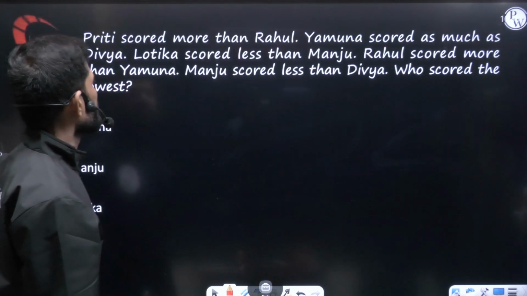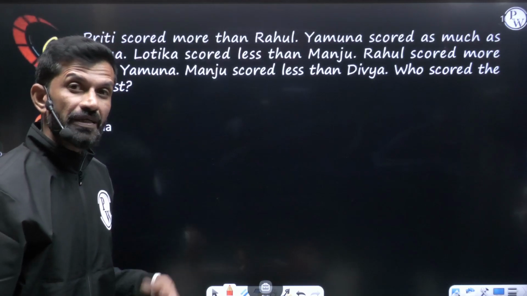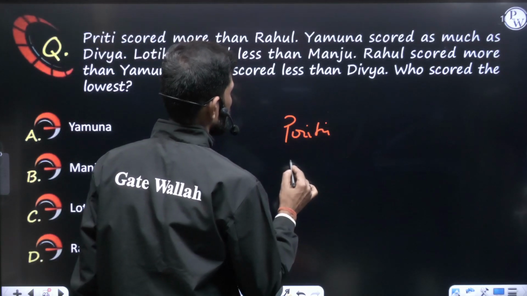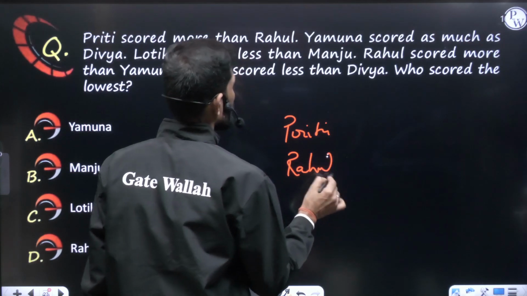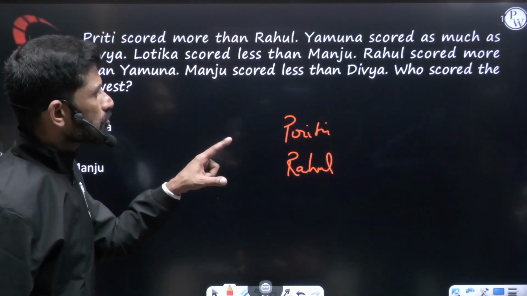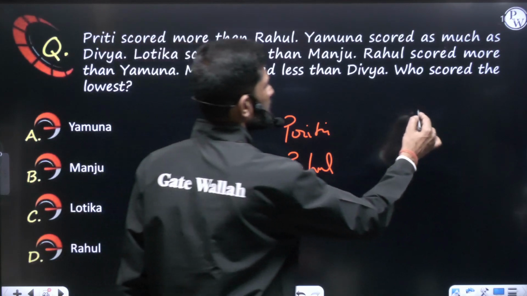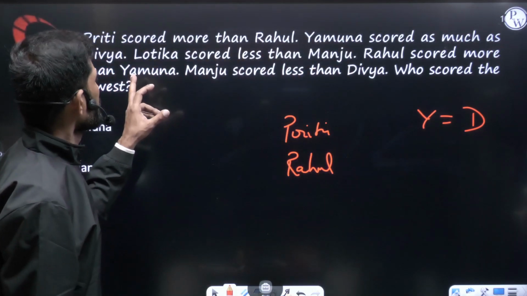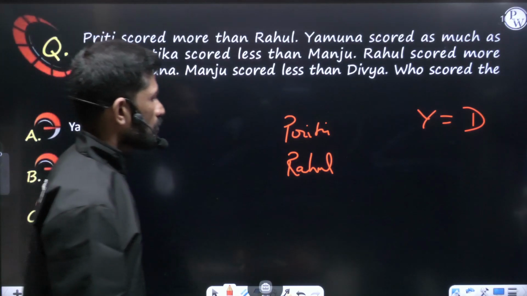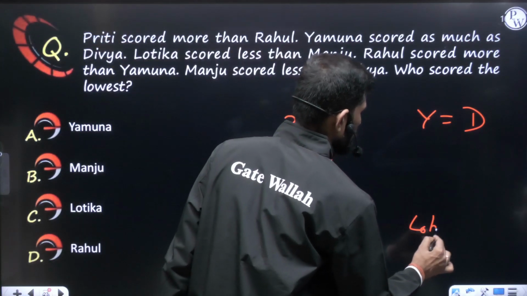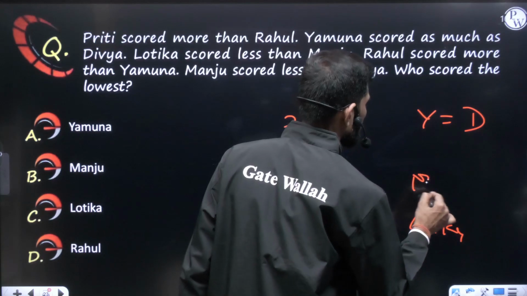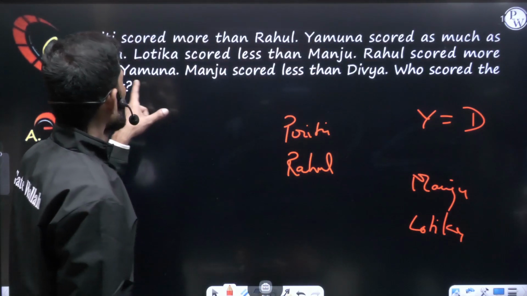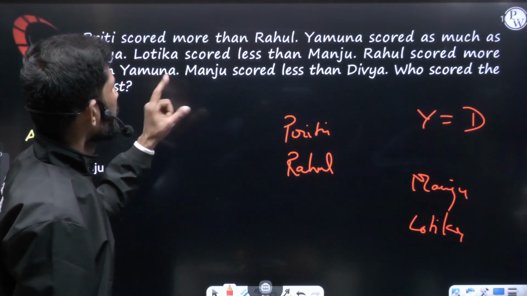Here they have given Preeti scored more than Rahul. So Preeti scored more means Preeti will come up. Rahul will come down. Yamuna scored as much as Divya. So Yamuna is equal to Divya. That is clearly given. Lotika scored less than Manju. So Manju on the top, Lotika at the bottom. Okay. Lotika scored less than Manju.